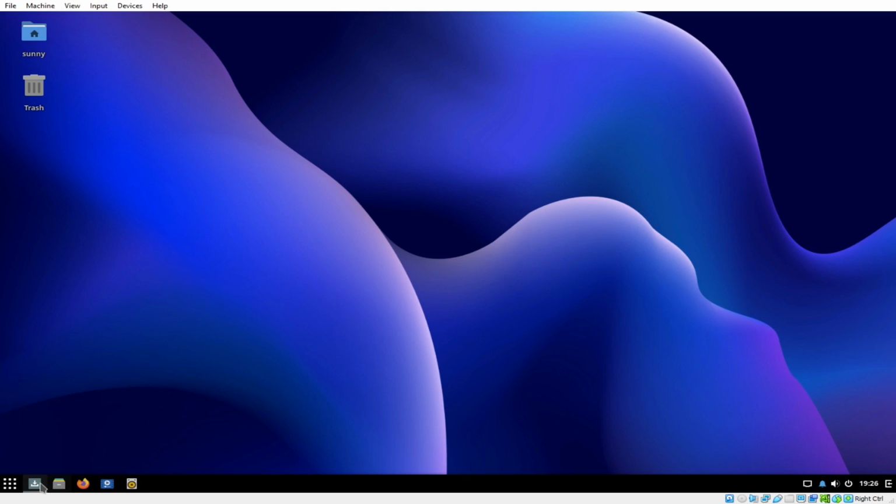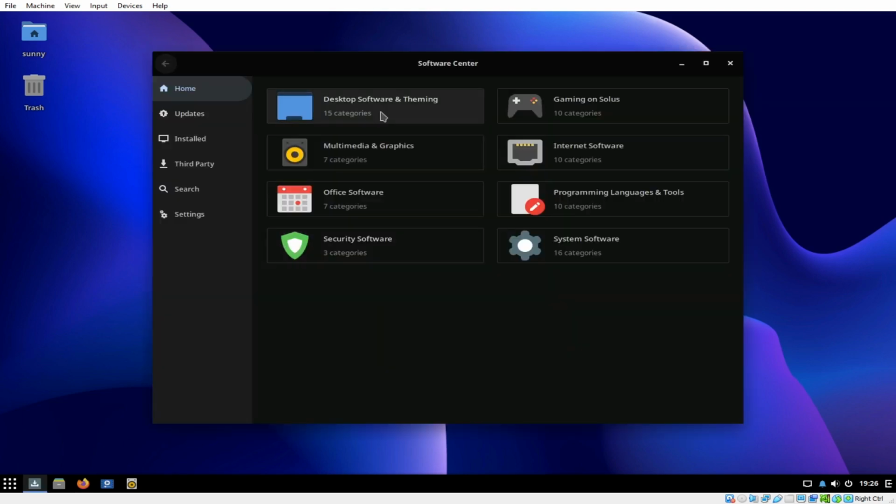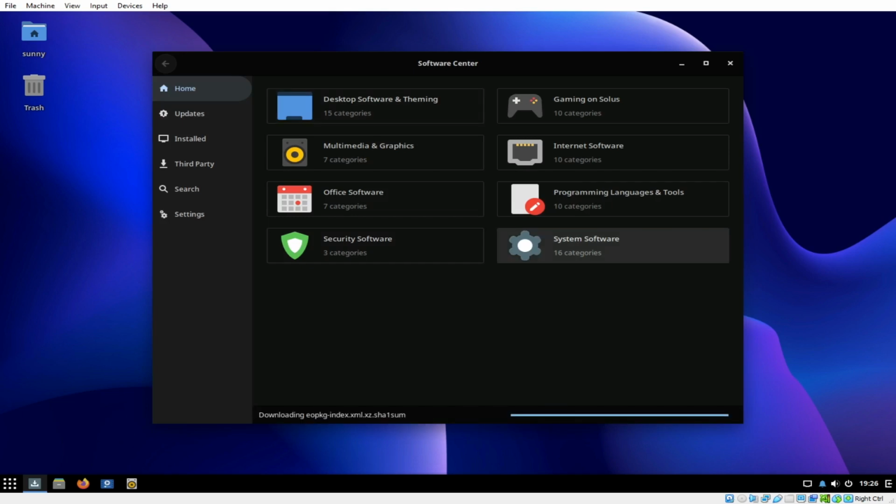Let's just try to open first our software center. Now we can find a range of applications here, but we'll talk about it later. Let's now look a little bit at the core of Solus, which is the package manager and software center.